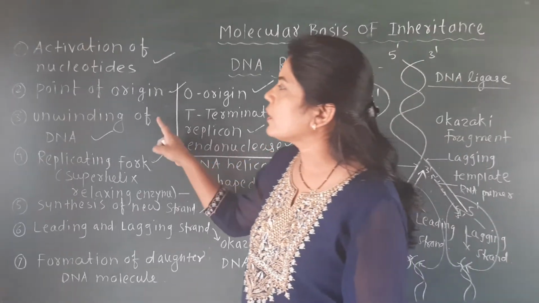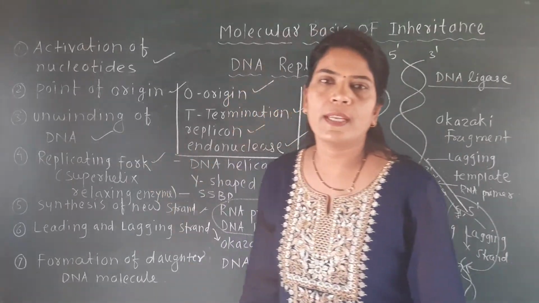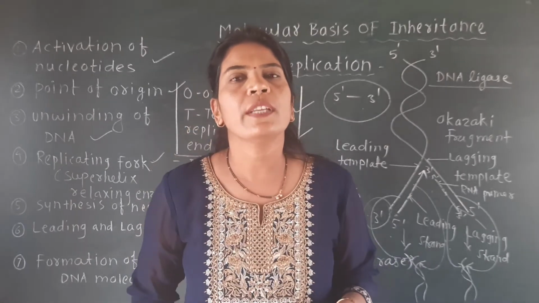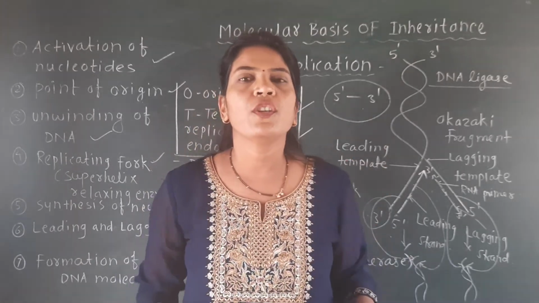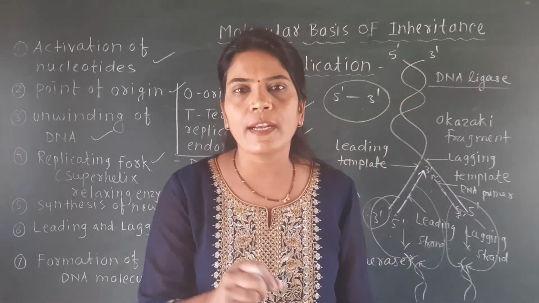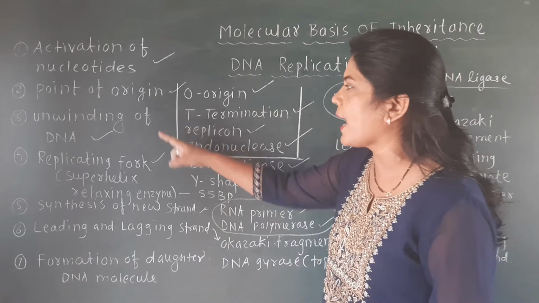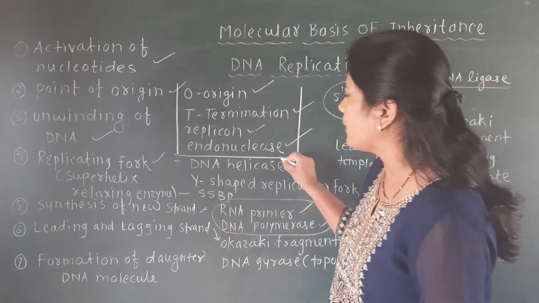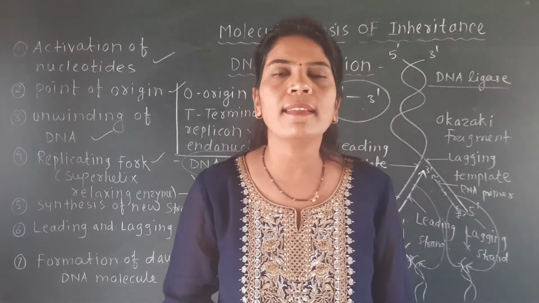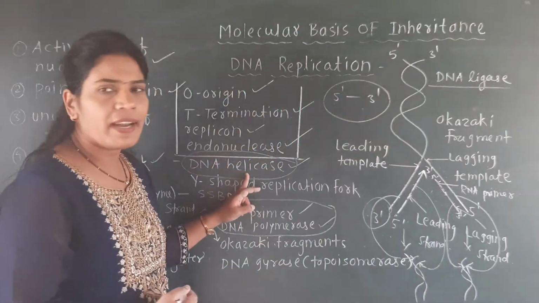Okay. Then the third point is unwinding of DNA. The DNA which is coiled around each other should be uncoiled. It should be unwound, and the unwinding of the DNA is carried out with the help of one enzyme, the DNA helicase enzyme, which is also called DNA unwinding enzyme.